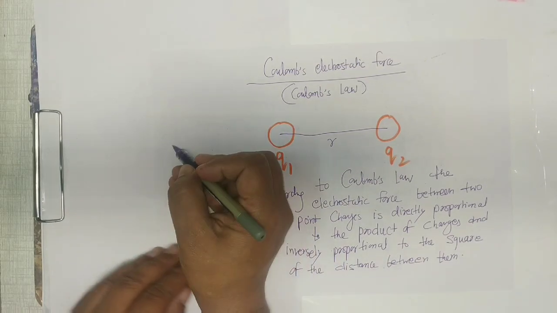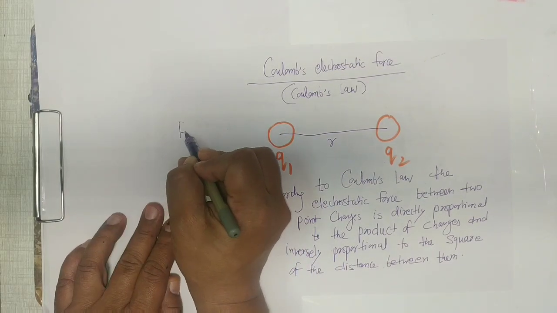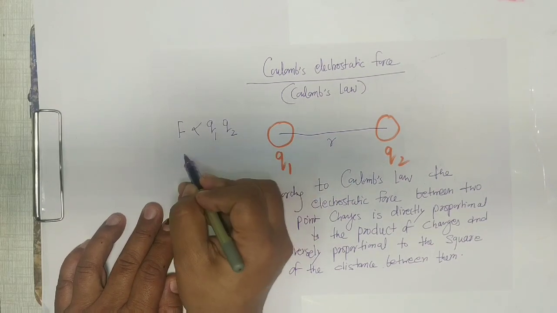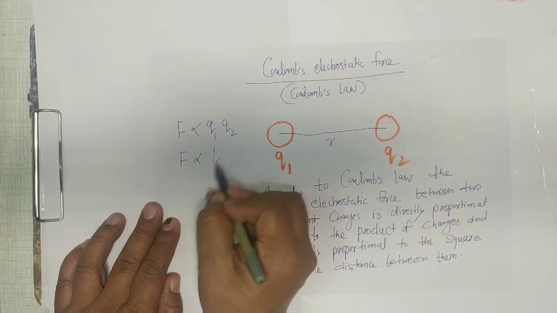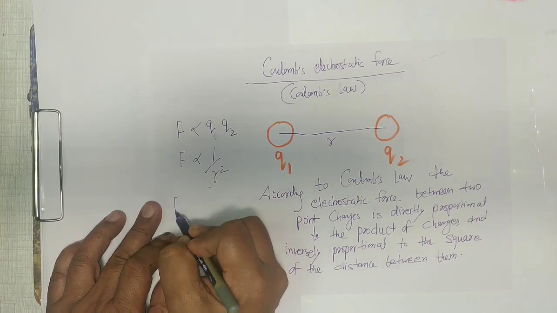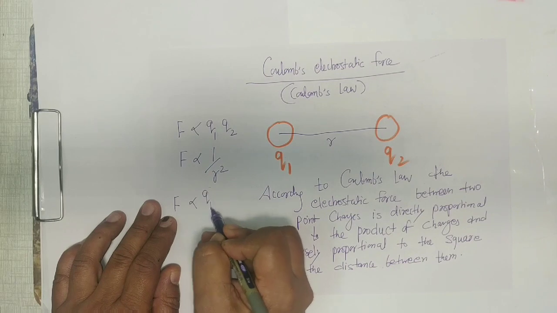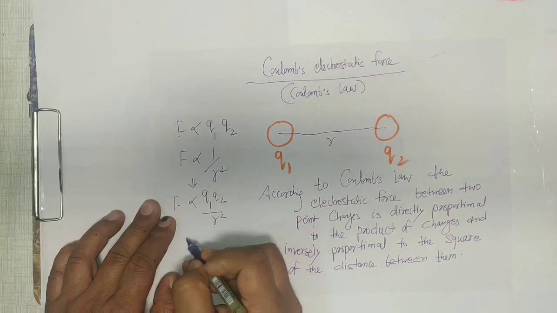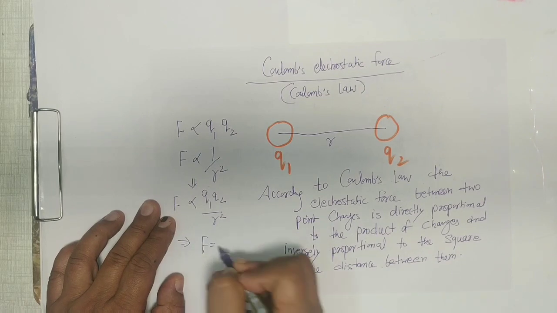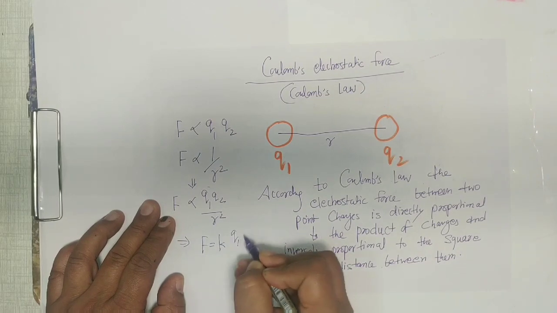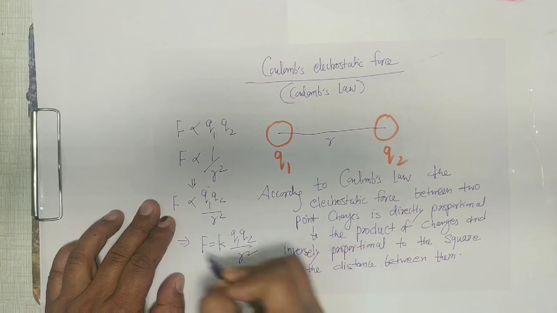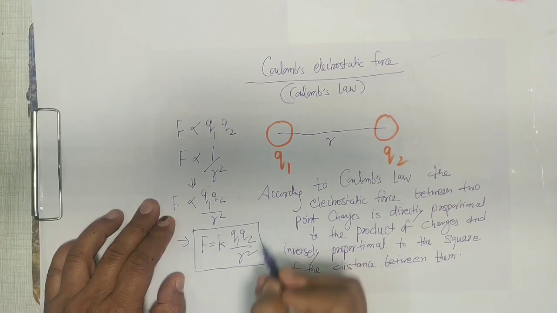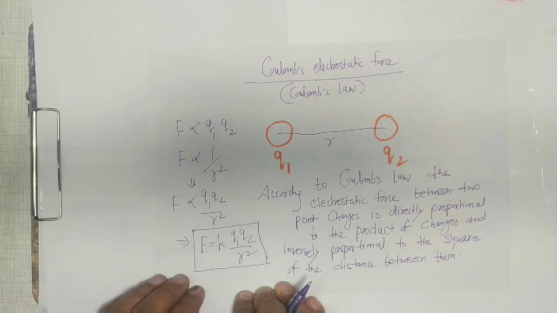electrostatic force. Simply, F is directly proportional to Q1 Q2 and F is inversely proportional to R square. If you combine them, it will be Q1 Q2 by R square, and finally F is K Q1 Q2 by R square. This is Coulomb's law between two point charges.